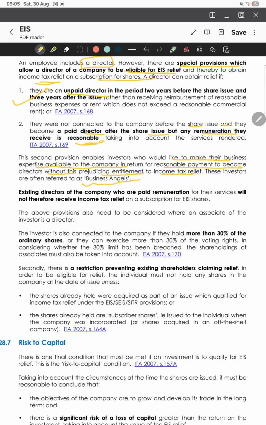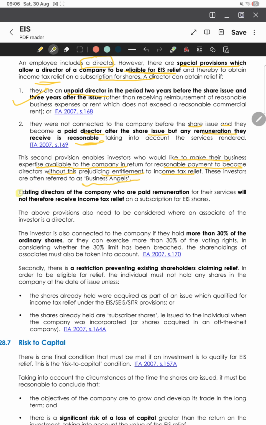So, what is the business angel rule? If the investor wasn't connected before, but after investing, he becomes a paid director with a reasonable remuneration, then relief is still available, because it will encourage experienced individuals, which are the directors, and here we will call them business angels. They will invest the capital and expertise while avoiding abuse, where directors just recycle the money into their own companies. But existing paid directors cannot qualify for EIS relief on new subscriptions. Similarly, if the director is an associate, the connection rules will also apply.